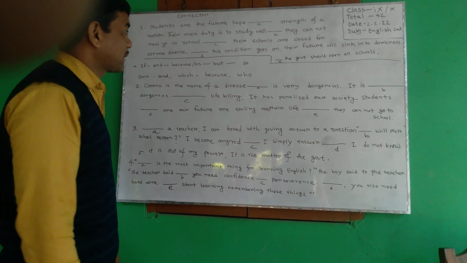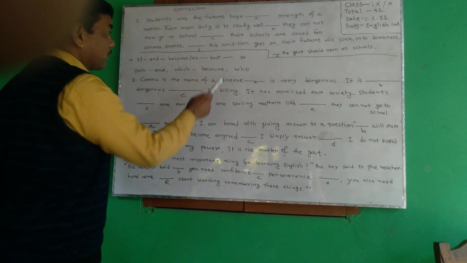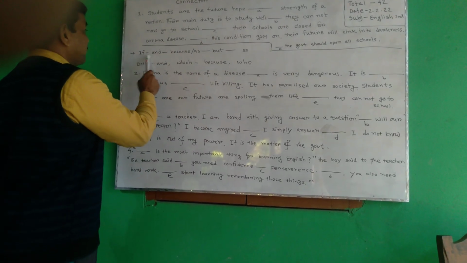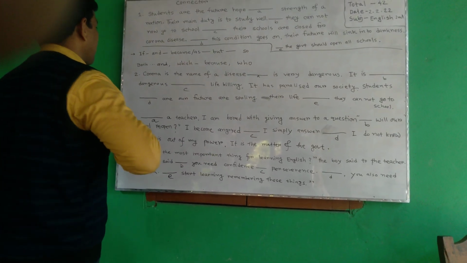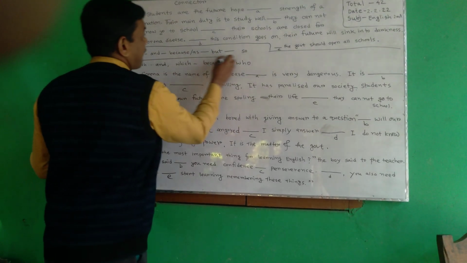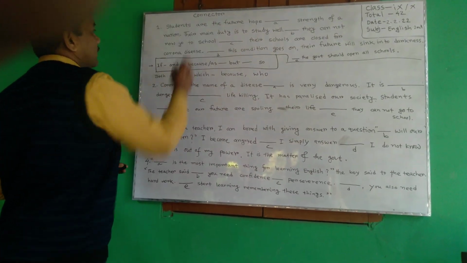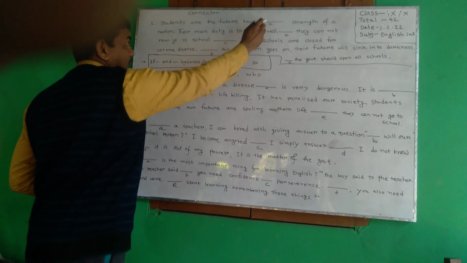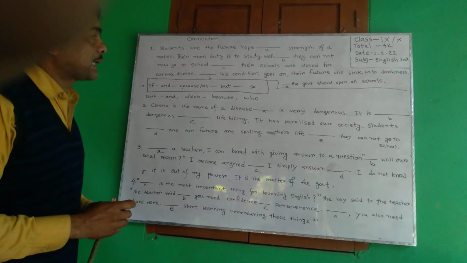For your privileges, benefits, I have written some connectors here. These are some connectors you have to use. Fill in the blanks, taking one connector from this table to the gap.